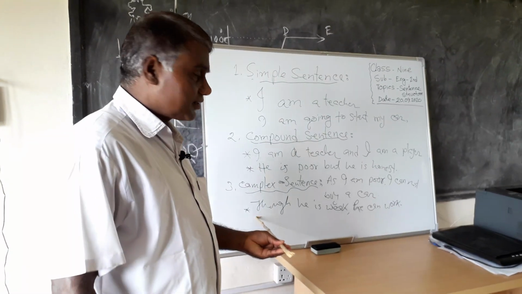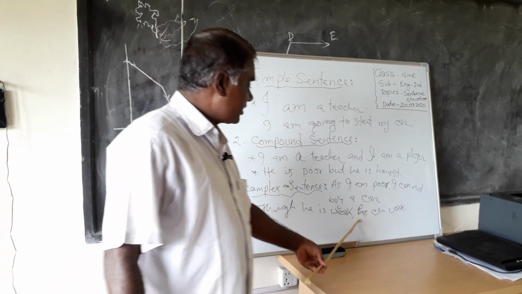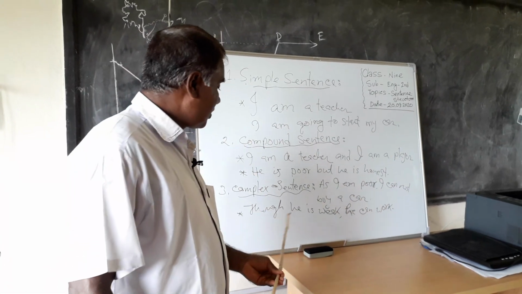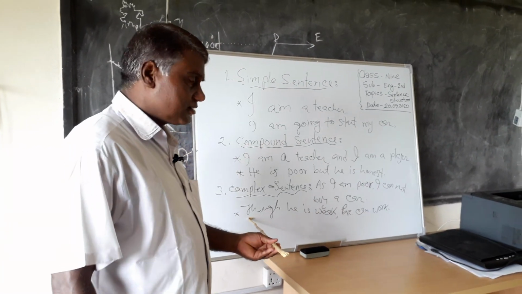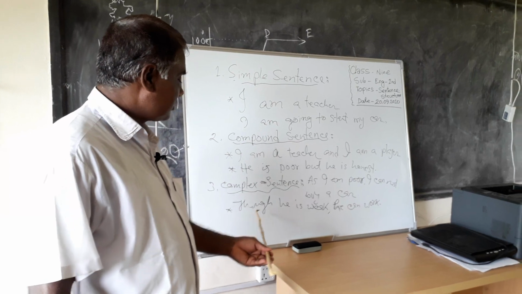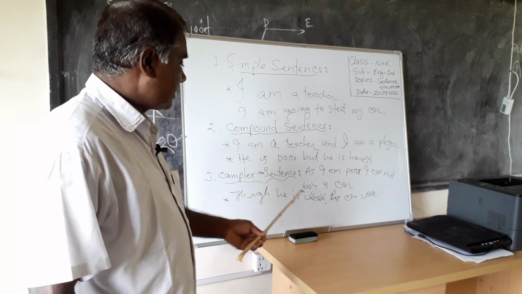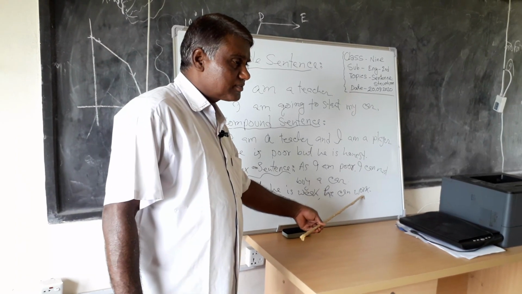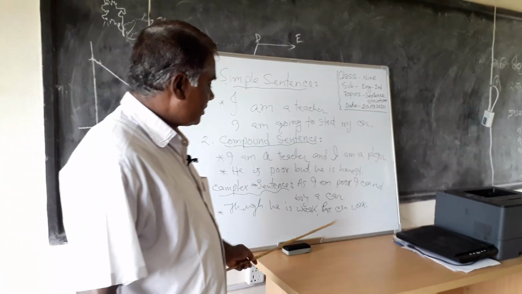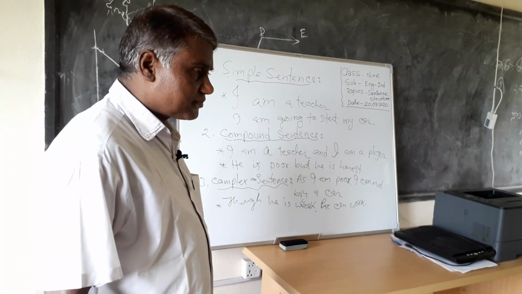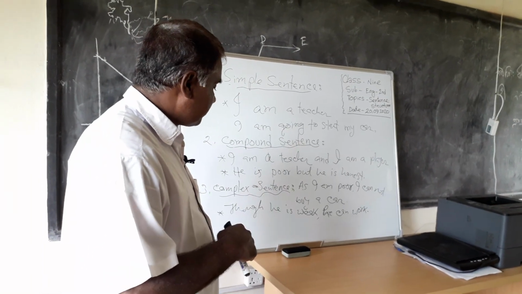You can see in this board, though he is weak, he can work. In this sentence, you can also see here two parts. Though he is weak, it is the subordinate clause. He can work, it is also a part of the sentence, but it is the principal clause. I am telling you again what is subordinate clause and what is principal clause.